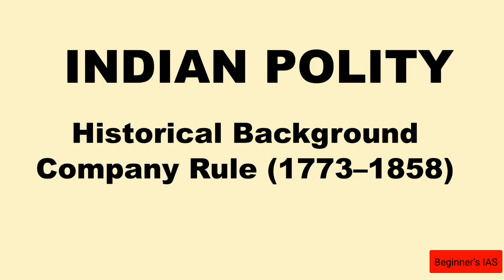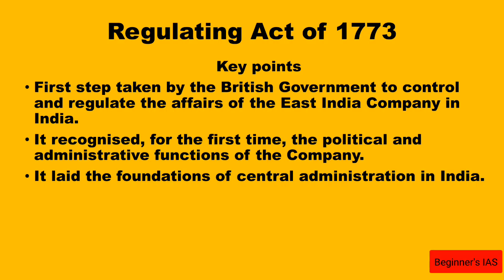Also, one has to note here that there were certain events in the British rule that laid down the legal frameworks for the organization and functioning of the government and administration in British India, under two major headings called the Company Rule 1773 to 1858 and the Crown Rule 1858 to 1947. Today we are going to see the Company Rule, 1773 to 1858. Let us see the Regulating Act of 1773.